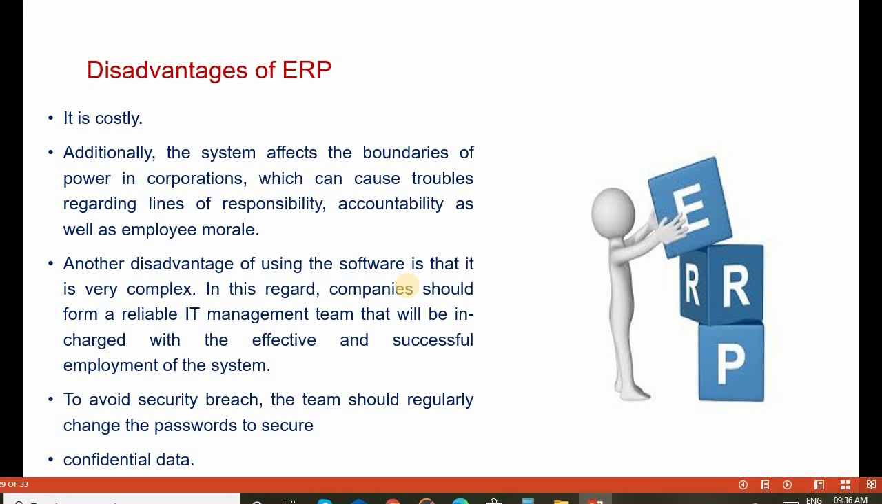Another disadvantage of the software is that it is very complex. In this regard, companies should have a reliable IT management team that will be charged with the effective and successful employment of the system. To avoid security breaches, the team should regularly change the passwords to secure the system. Confidential data should be maintained in a secret manner.